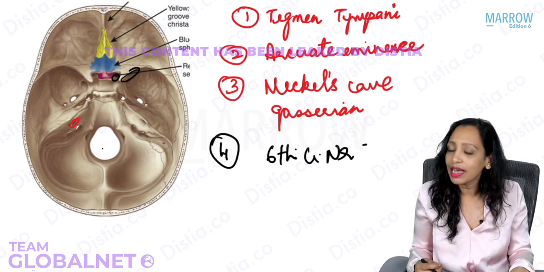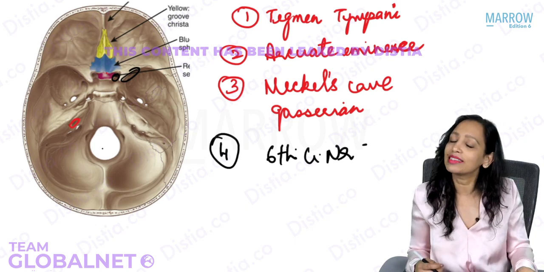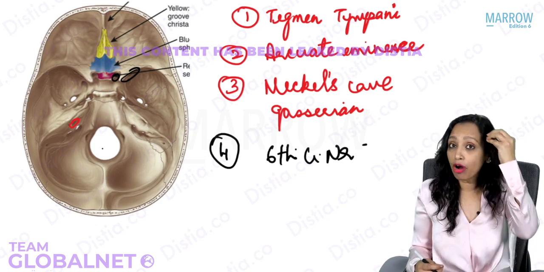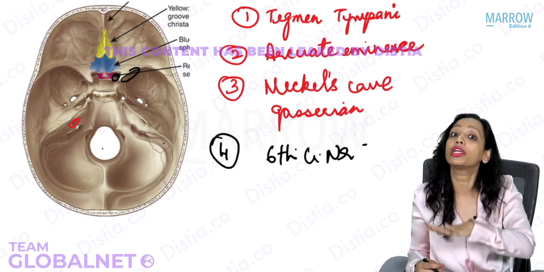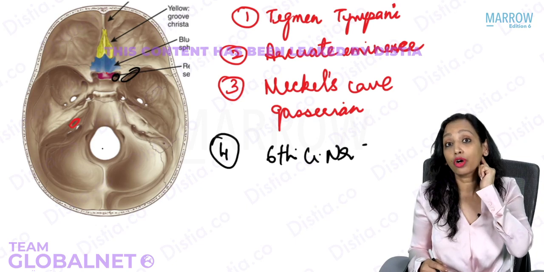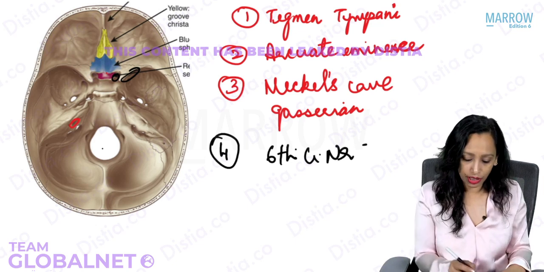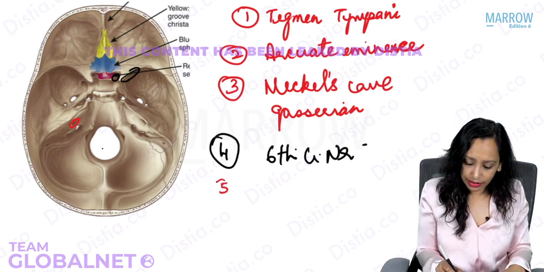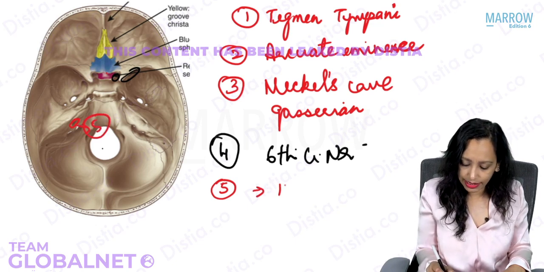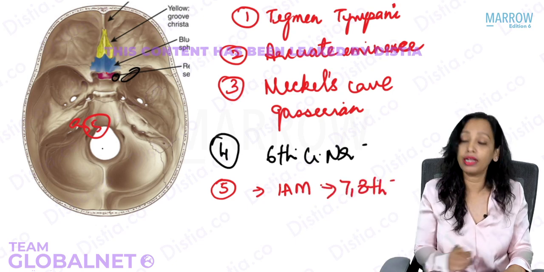And along with that, there is another nerve that passes from the brain into the ear through the internal acoustic meatus. That is the seventh cranial nerve, the facial. The name tells you that it supplies the muscles of the face. Yes, but from the brain, it directly does not go to the face. It first goes into the ear, gives a few branches in the ear, and then it comes out through the stylomastoid foramen just below the styloid, and then comes to supply the muscles of the face. So here, this is on the posterior slant. This is the fifth structure that we are seeing here, and this is the internal acoustic meatus through which are passing the seventh and the eighth cranial nerve.